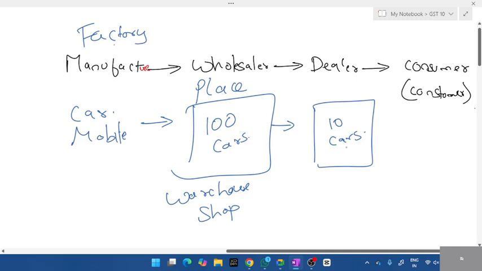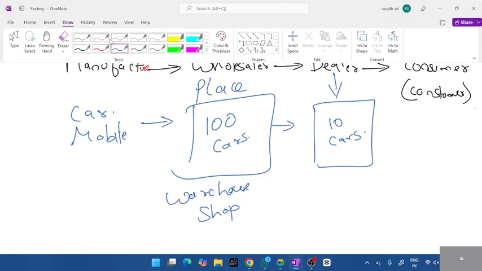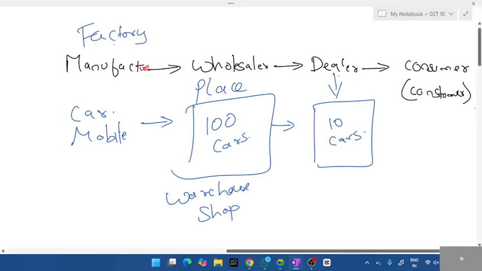No, right? When you pass by a car showroom or bike showroom, they'll hardly have 10 or 15 cars, 15 to 20 bikes. They are known as dealers.